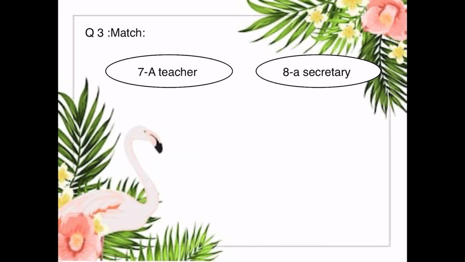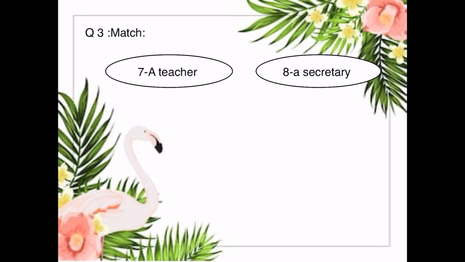Number 7, a teacher. What does a teacher do? A teacher teaches children. And number 8, a secretary types letters. Again, what does a secretary do? A secretary types letters. A teacher teaches children.